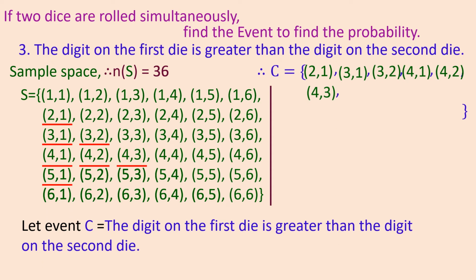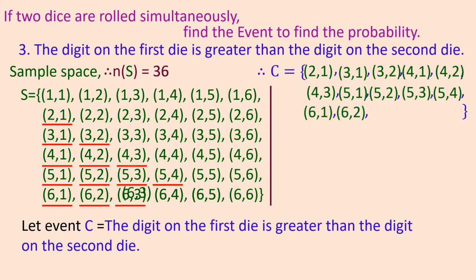Let's go for the next one. 5 and 1, 5 and 2, 5 and 3 we have, 5 and 4. We can't take 5 and 5 and 5 and 6. Next, 6 and 1, 6 and 2, 6 and 3, 6 and 4, 6 and 5. Can we have 6 and 6? No. Why? Because both dice have the same upper face value.